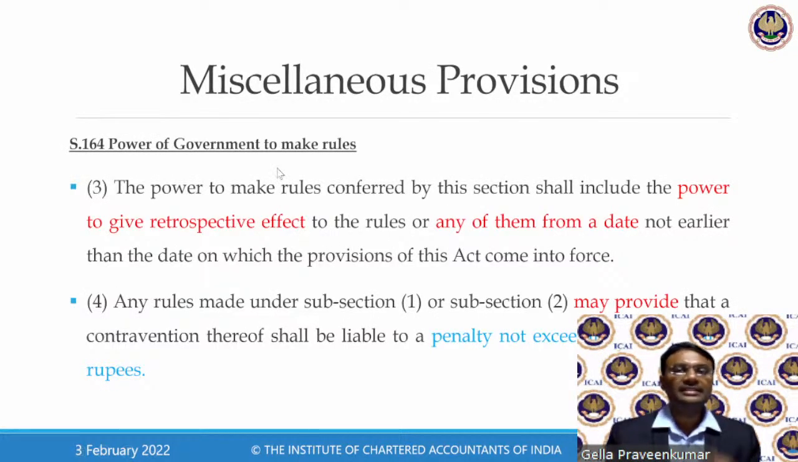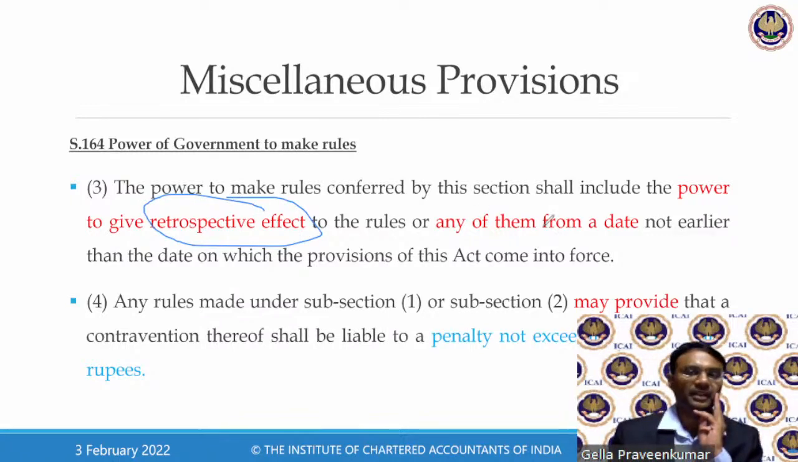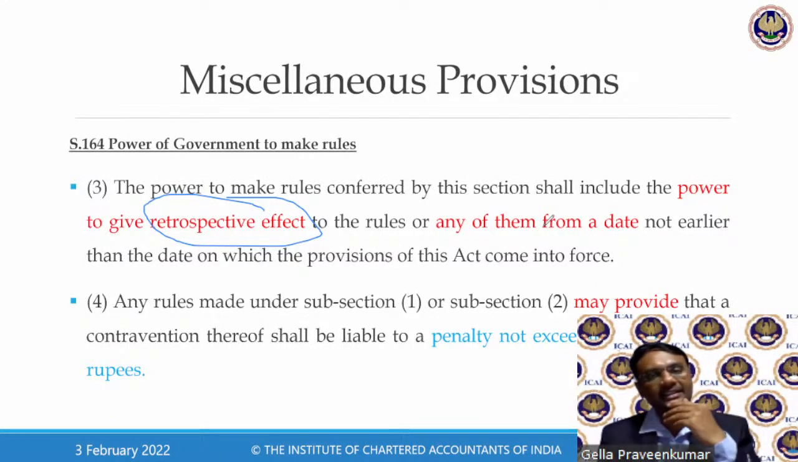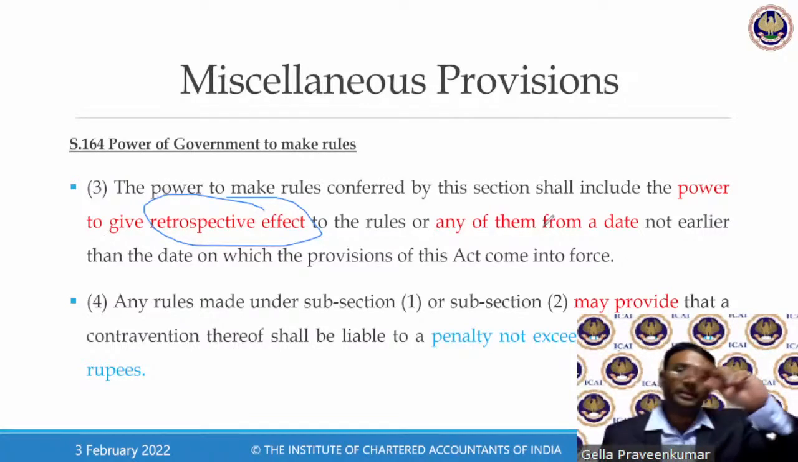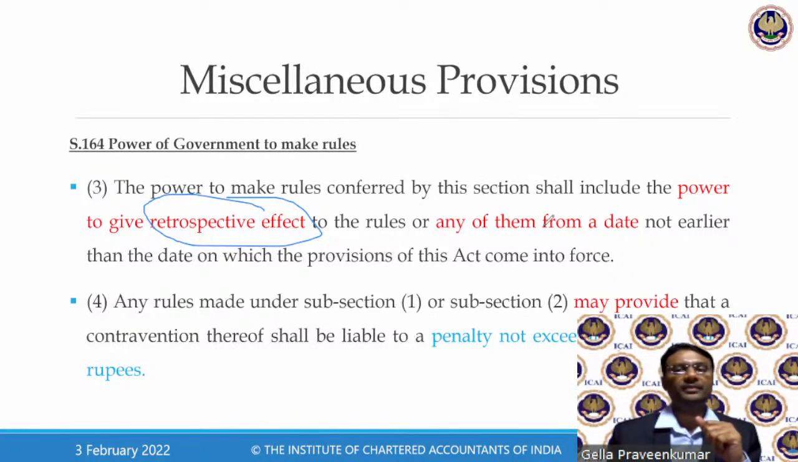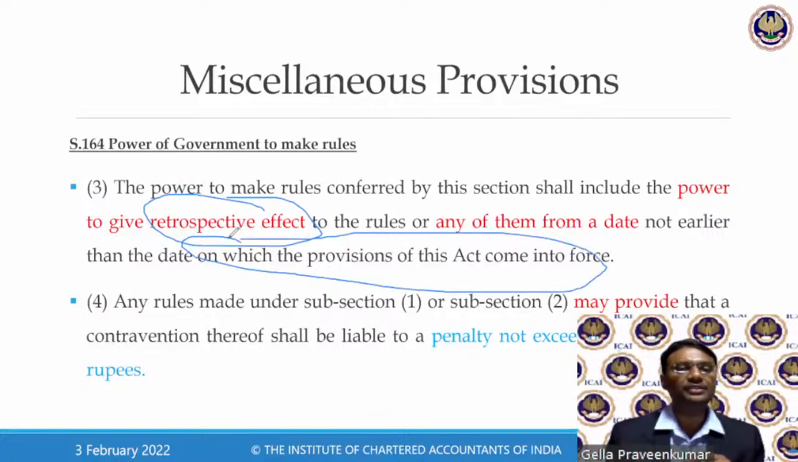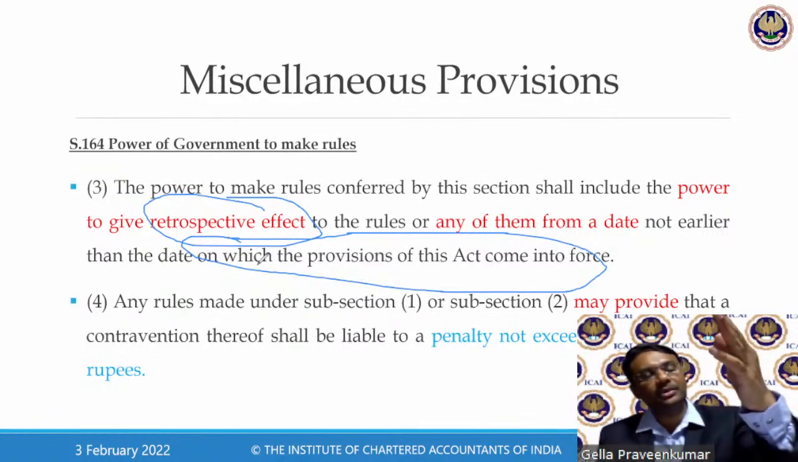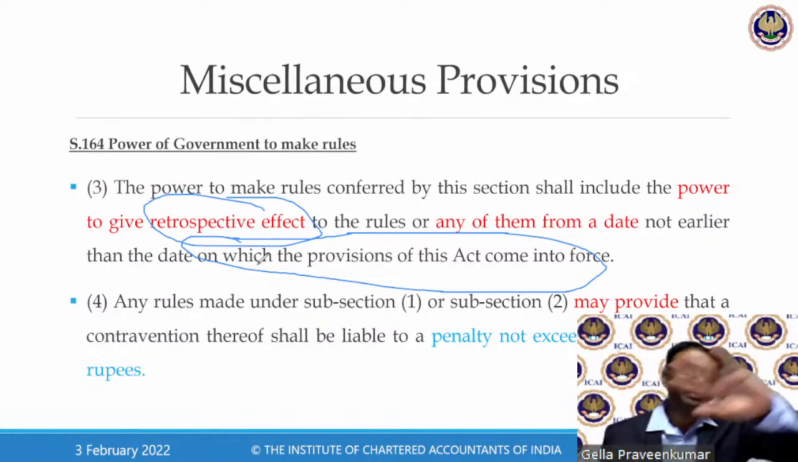Now, this is a dangerous authority which was given. Once they have been given the power, how was the power given? They can make it with retrospective effect. Like we are on 3rd Feb 2022, they can formulate a rule under GSTR 1 which could be made effective retrospectively. That is how the power was given. But not earlier than the day on which the provisions of this act came into force, that is 1st July 17. You can go retrospective up to 1st July 17, not beyond that.